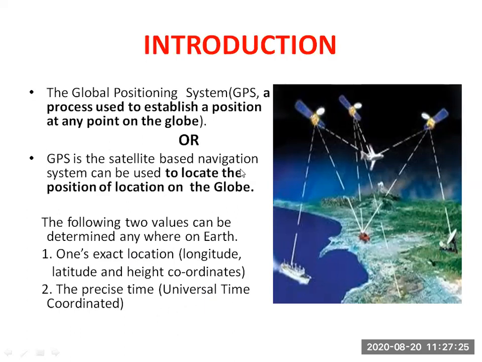The universal time clock is there, and these clocks are fixed in the satellites. So as per our universal time, the satellites are giving the signals. They are giving our longitude, latitude and height, and the time also, at what time that was captured. Are you getting? So by using the GPS technique, we are finding the longitude, latitude and height.